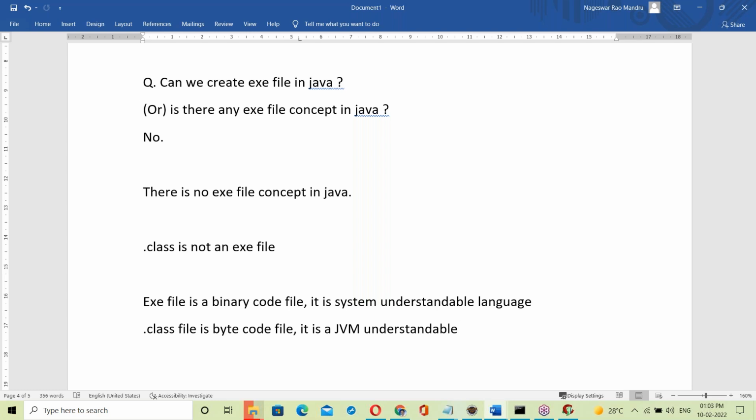I'll open the dot class file and the dot exe file and show what they contain very clearly. Most websites and trainers are giving wrong information that Java dot class files are exe files. That is 100% wrong. I'll tell you the exact difference.